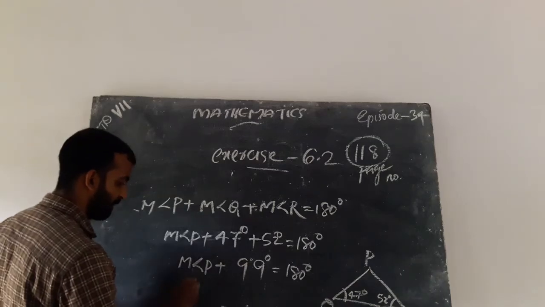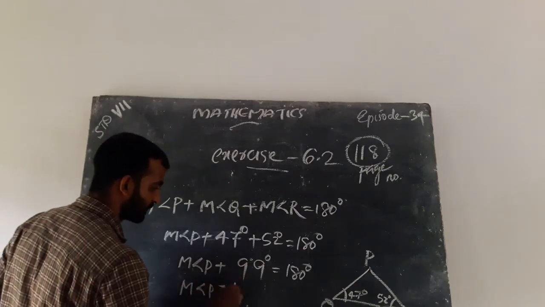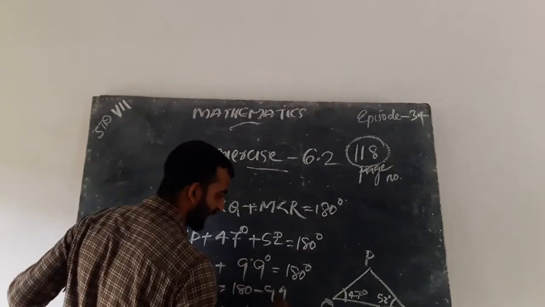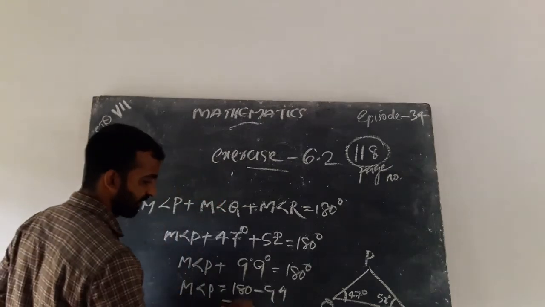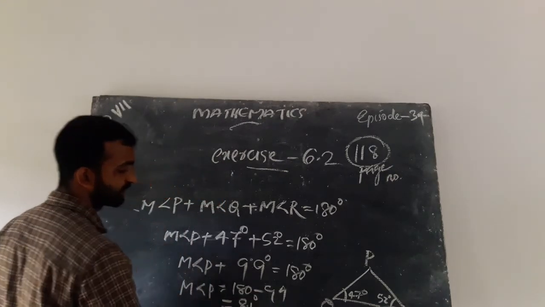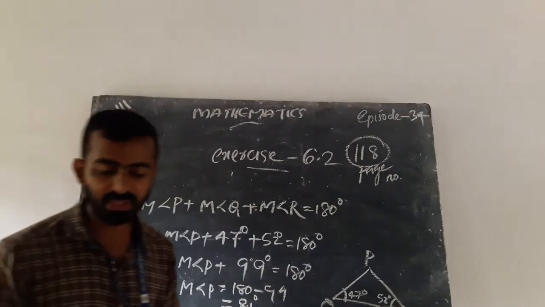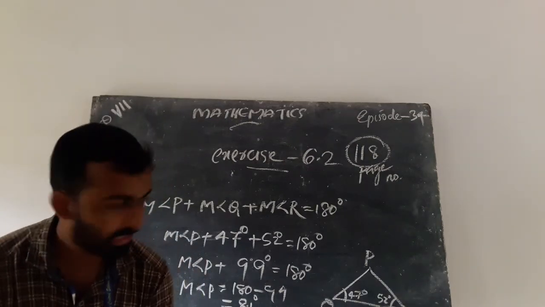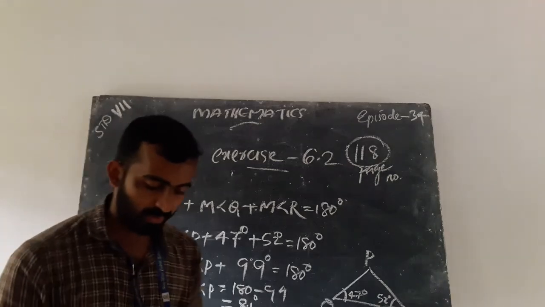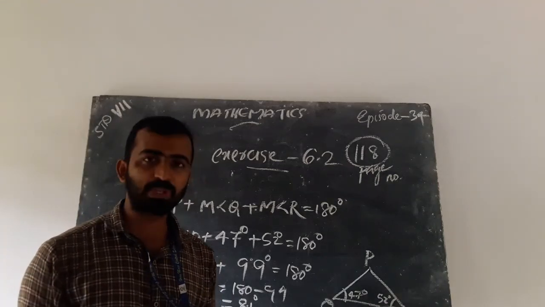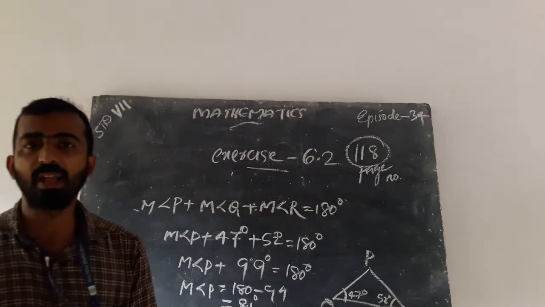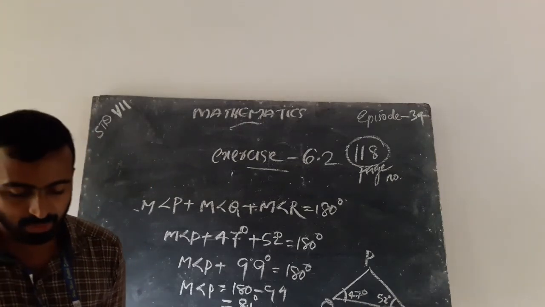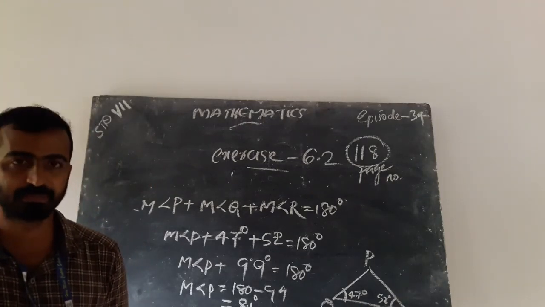That is, measure of P equal to 180 minus 99. That is, we get 81. This is the solution: measure of angle P equal to 81 degree.